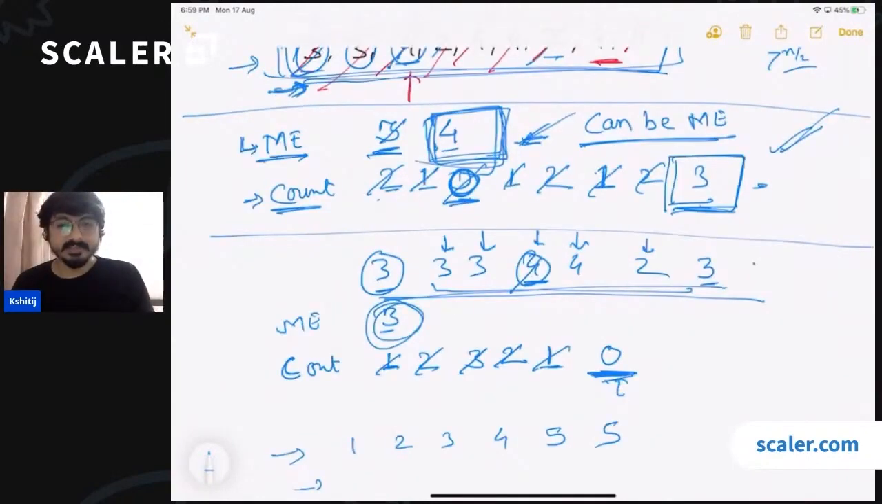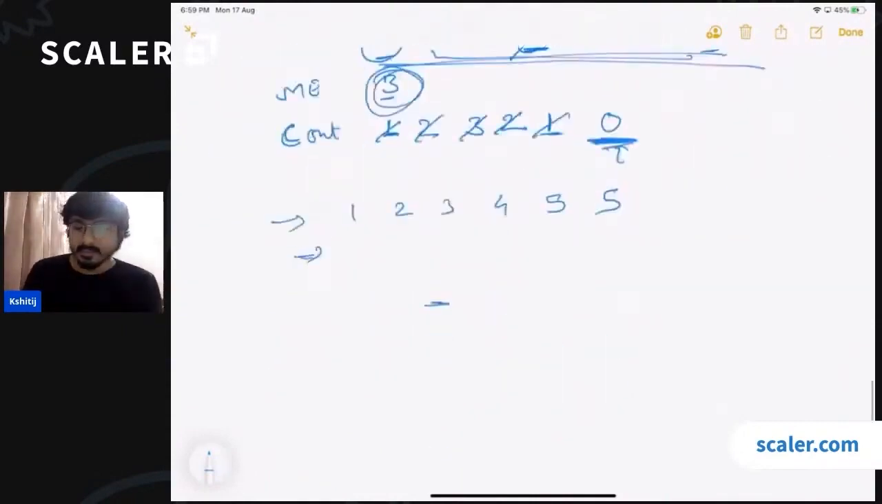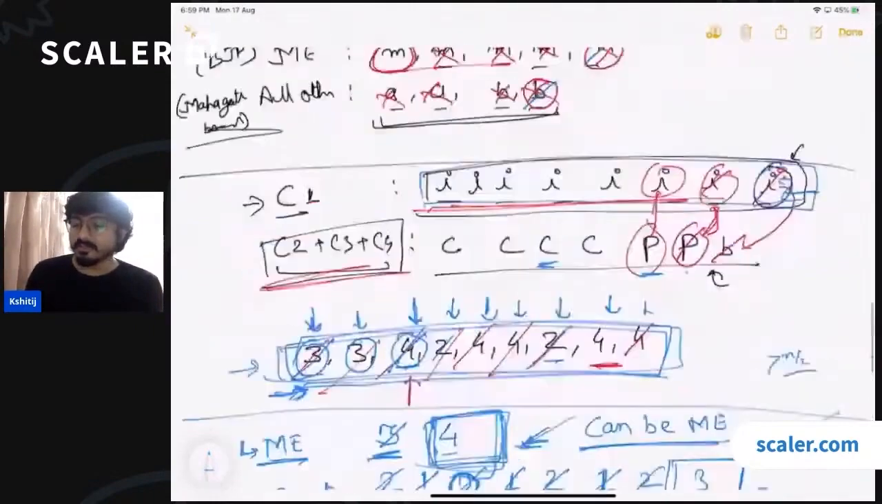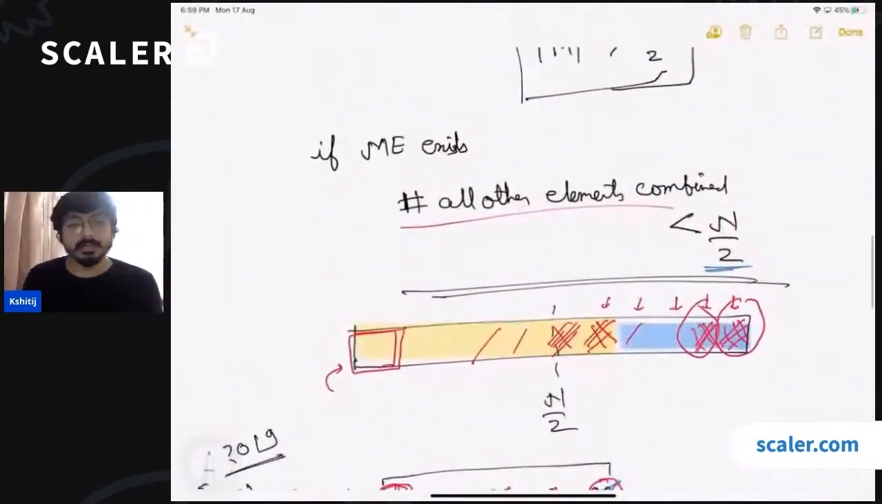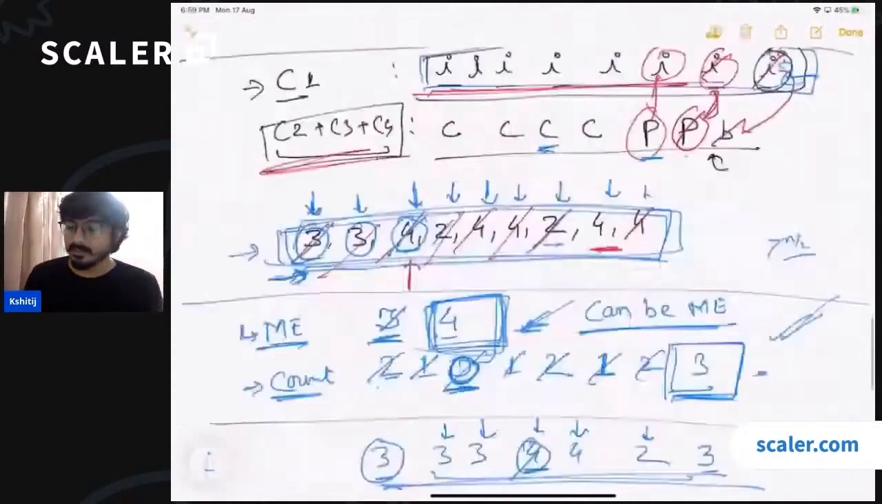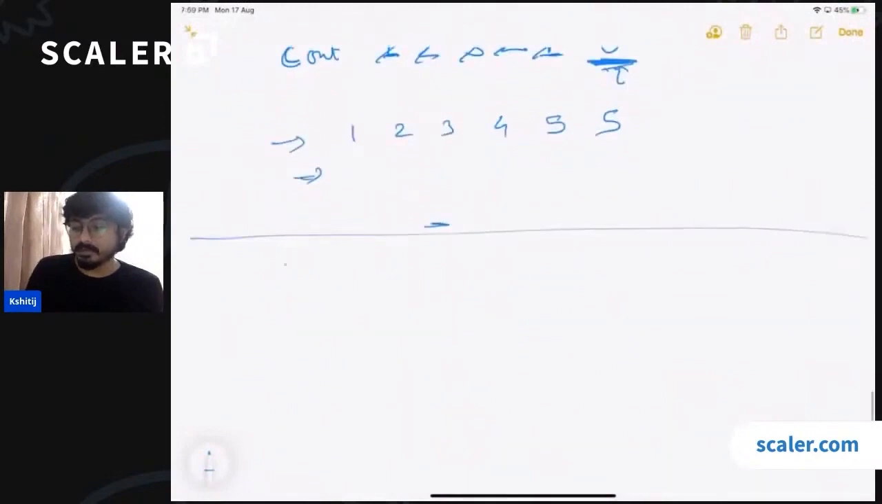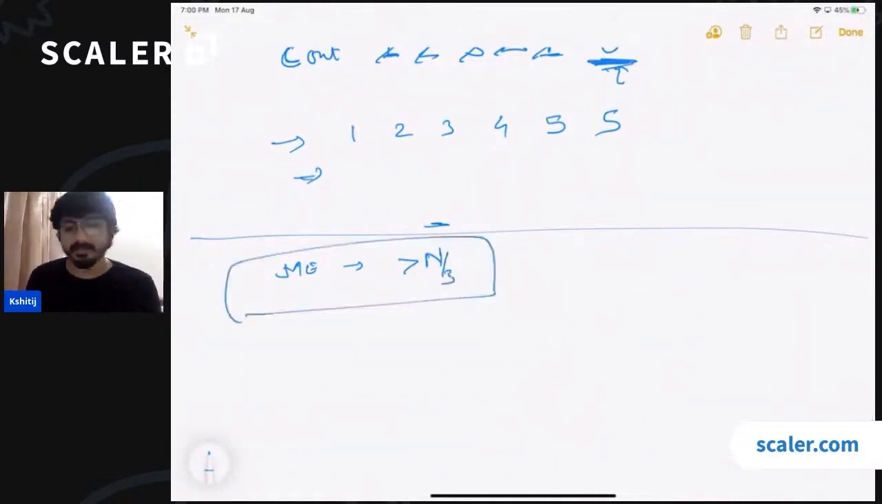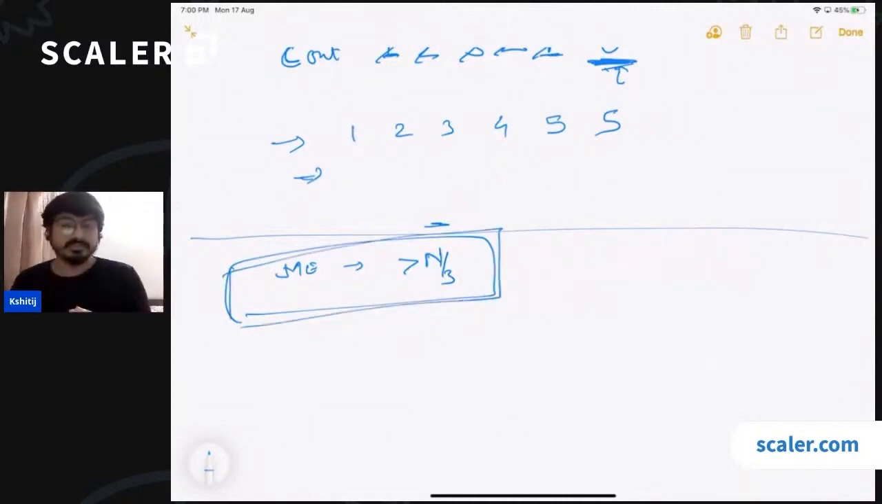Rahul is asking, will it work for the n by 3 problem? Yes. In this case, the question was that the majority element should occur more than n by 2 times. Now there is a variation of the same question which was asked in Google, where the problem says that your majority element is an element that occurs more than n by 3 times. Now using the same concept, you have to solve this problem. Yes, Ayush, this will work. If you want, you can also try to see it mathematically.